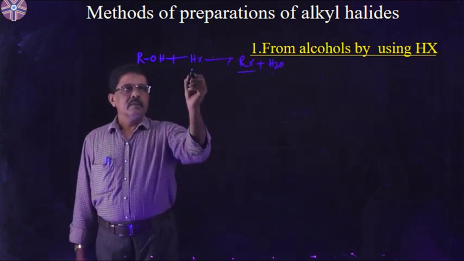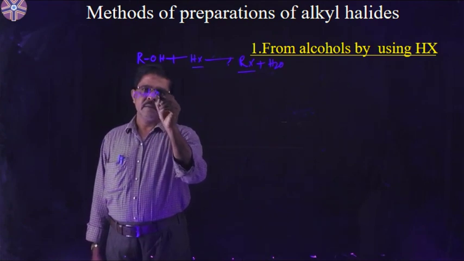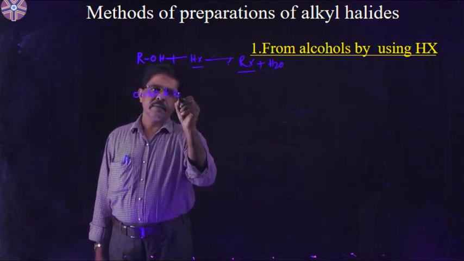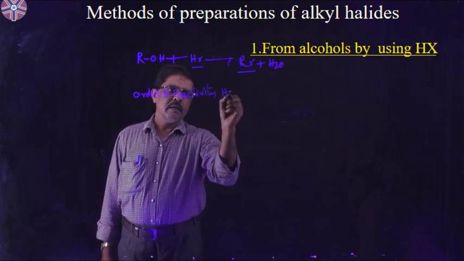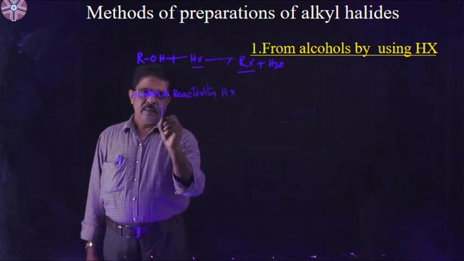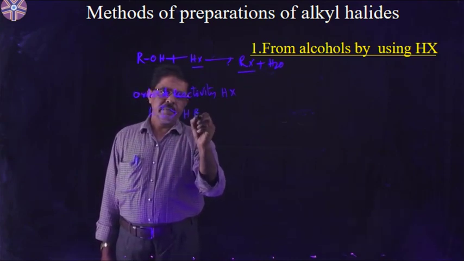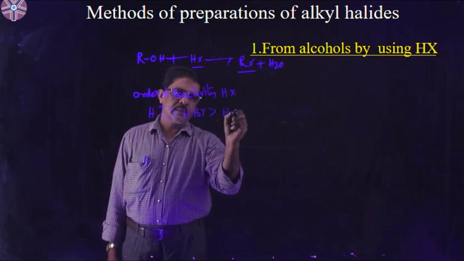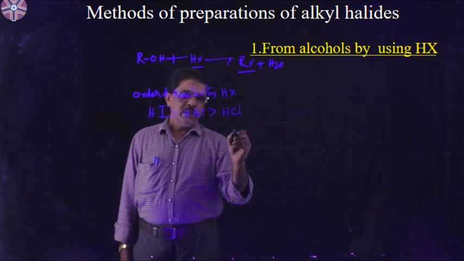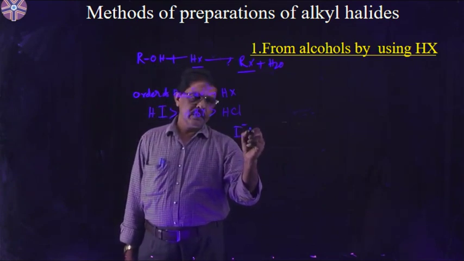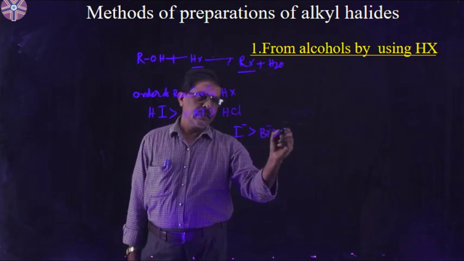So, the order of reactivity of hydrogen halides is HI is greater than HBr is greater than HCl. Why? Because the nucleophilicity order also decreases with decrease in the size of halogen atoms.